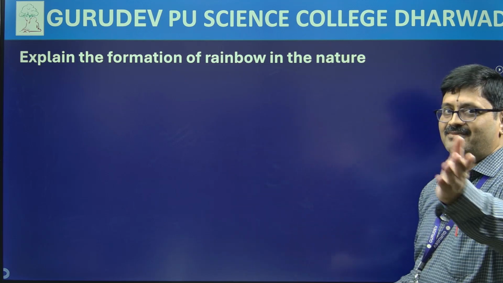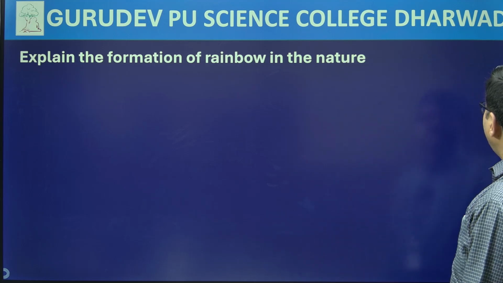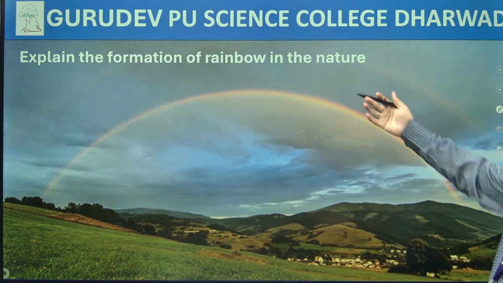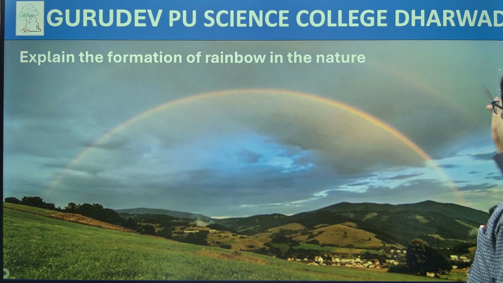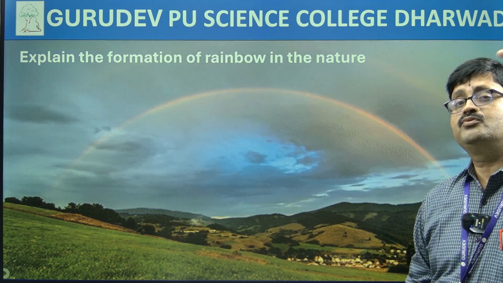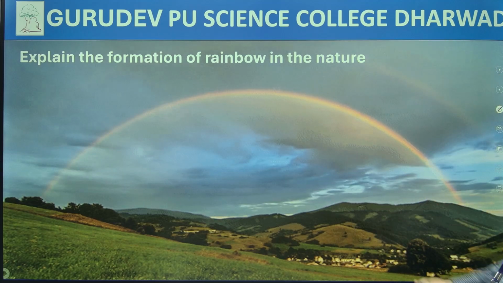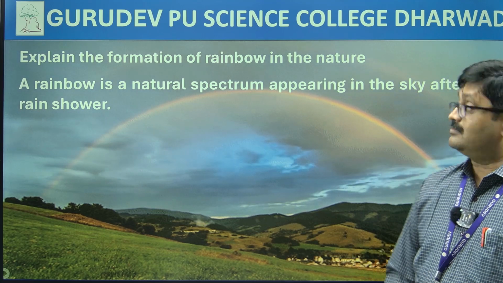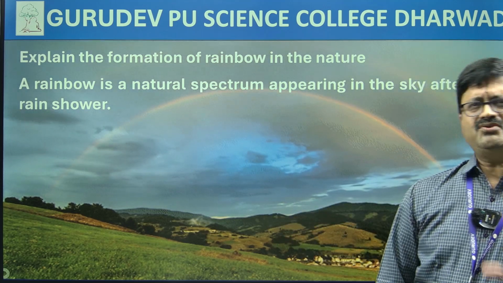Rainbow is nothing but the after effect of dispersion, refraction and reflection. So let's go ahead and take a look at this. Before I answer, just enjoy this nature's beauty, how beautiful nature is. Now here we have the rainbow that is formed, and there are 2 different types of rainbows that you will study in your PU1, PU2, class 12. But right now I will be considering a simple rainbow. Now what is a rainbow? Rainbow is a natural spectrum appearing in the sky after a rain shower.